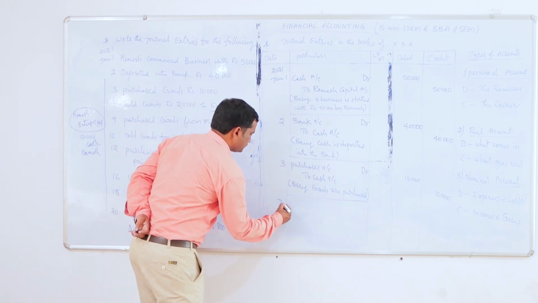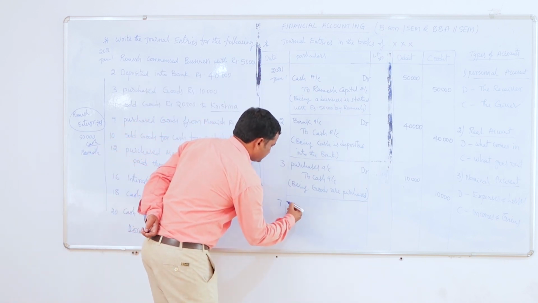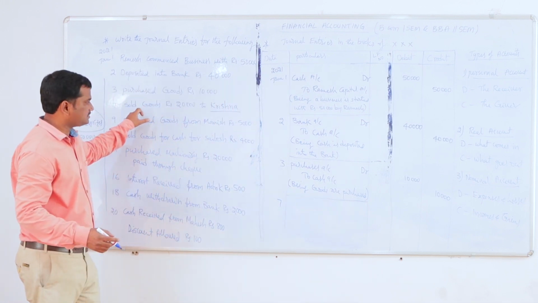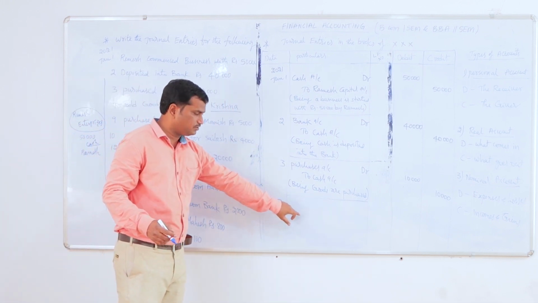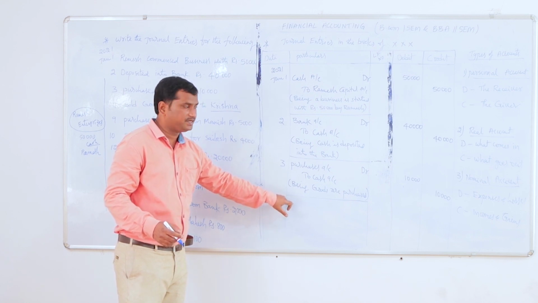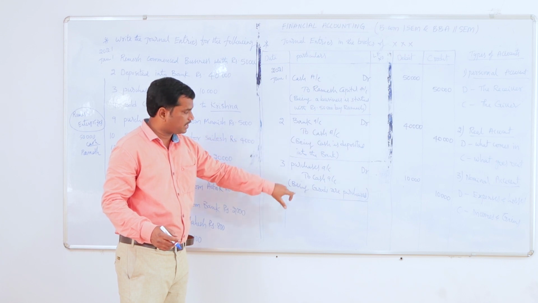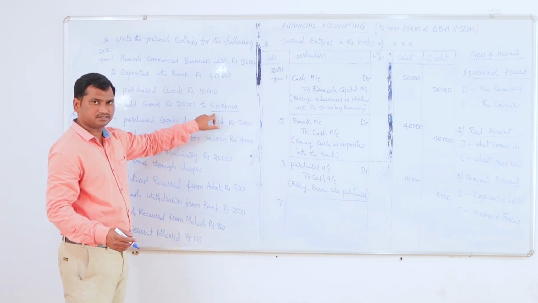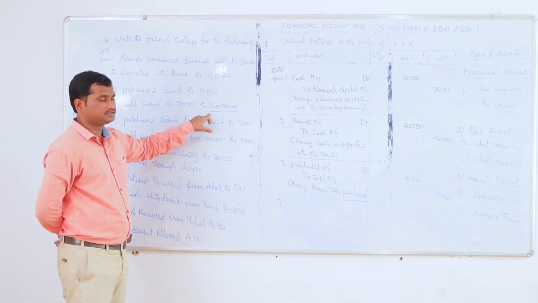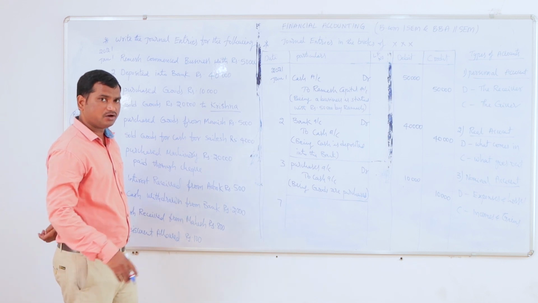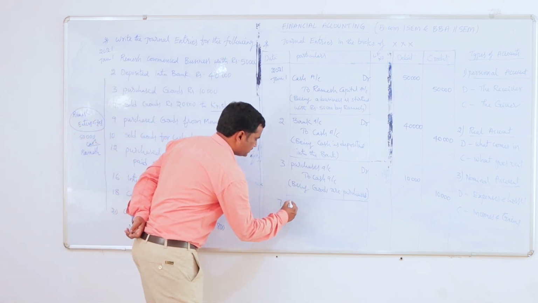So on the 7th, we are selling goods to Krishna. When we are selling the goods, we would get the cash. When the cash is coming in, the cash account should be debited as per the real account. But here the name is given in the transaction, which means we are not getting the cash. When we are not getting the cash, the Krishna account, the person account, should be debited.